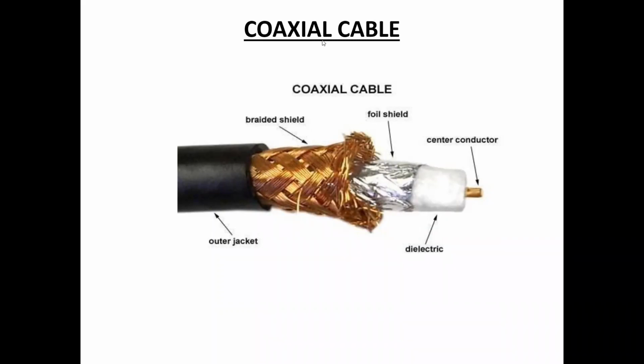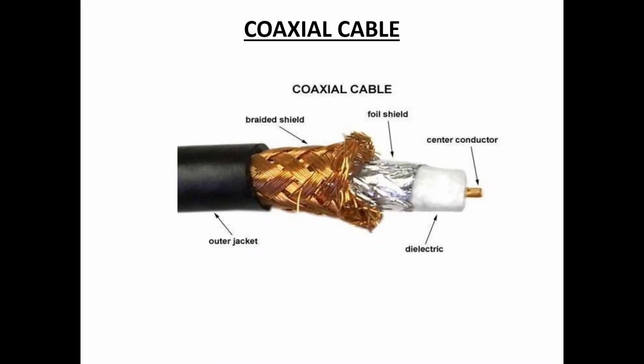Once again, this coaxial cable has a single copper conductor at its center, the center conductor, and a plastic layer, then a foil shield. The plastic layer provides insulation between the center conductor and the braided metal shield. The metal shield helps to block outside interference from fluorescent lights, motors, and other computers.